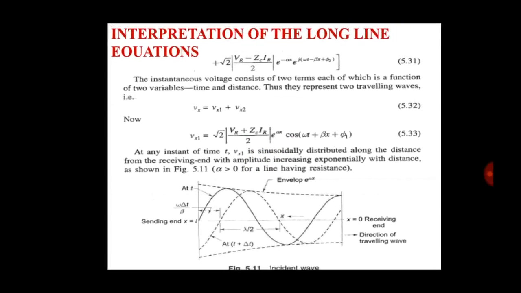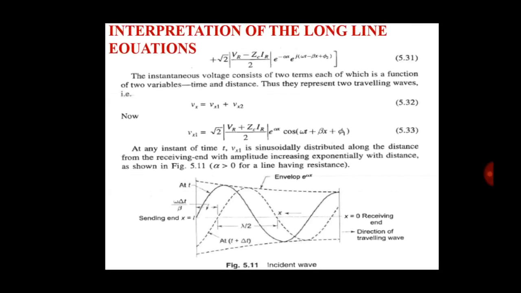This equation, from equation number 5.31, we write the value of this as Vx1 and here is the Vx2. Okay, this term is the Vx2. At any instant of time t, Vx1 is sinusoidally distributed along the distance from the receiving end with amplitude increasing exponentially.